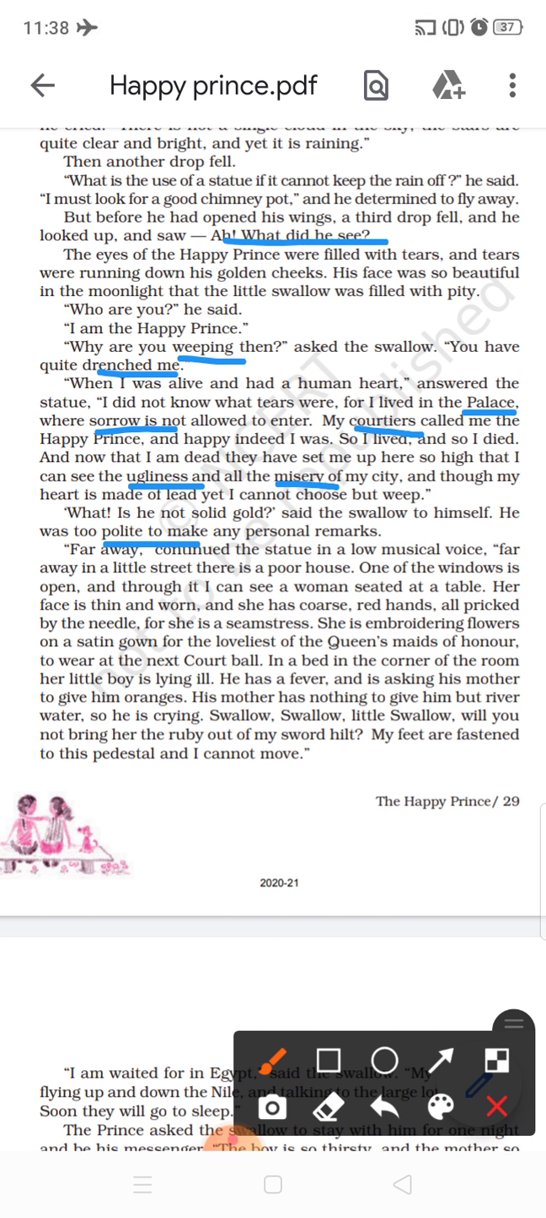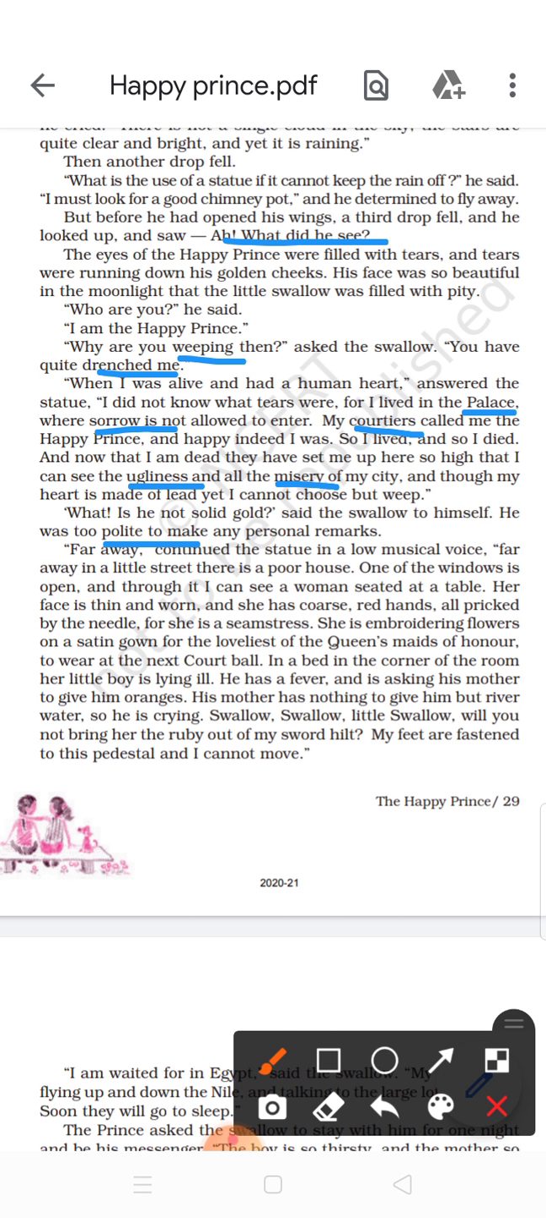Now the statue started to talk, in a low musical voice. Far away in a little street, there is a poor house. One of the windows is open, and through it I can see a woman seated at a table.